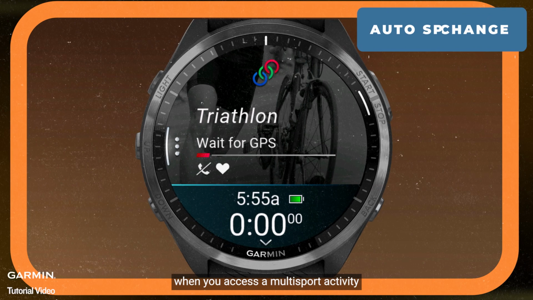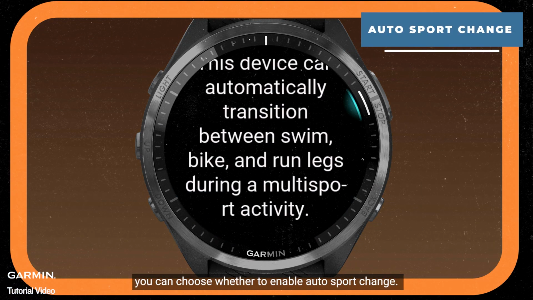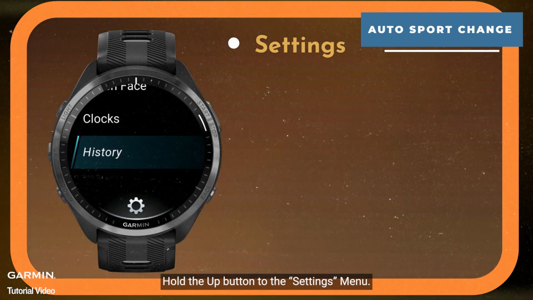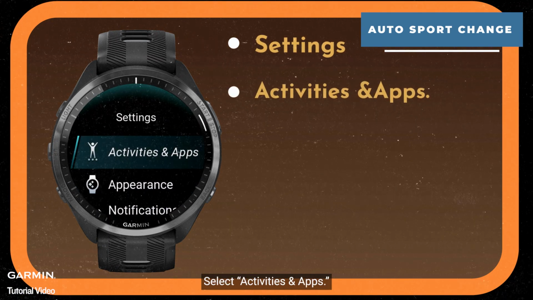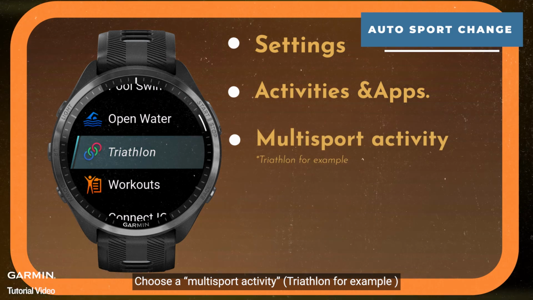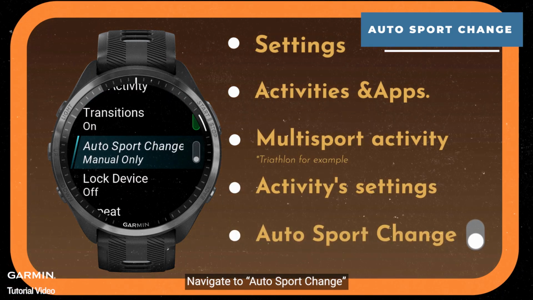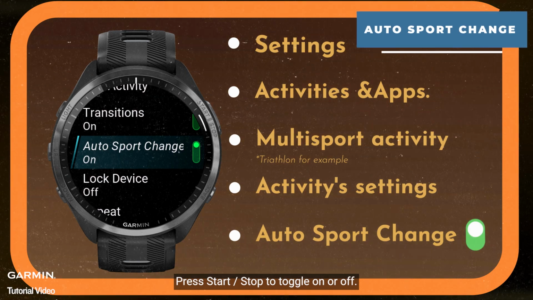When you access a multisport activity, you can choose whether to enable Autosport Change. You can change the settings at any time. Hold the up button to open the settings menu. Select Activities and Apps. Choose a multisport activity. Access the activity settings. Navigate to Autosport Change. Press Start Stop to toggle it on or off.